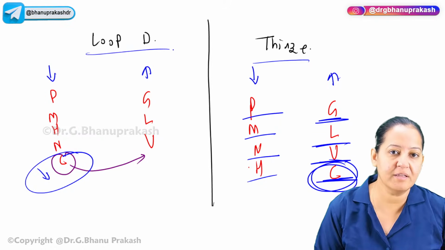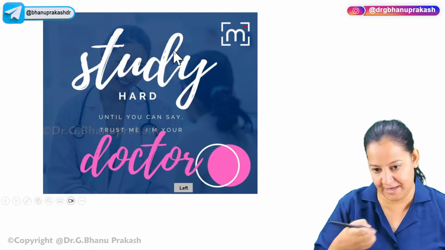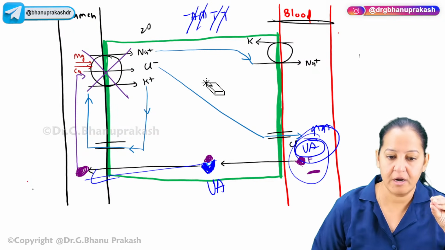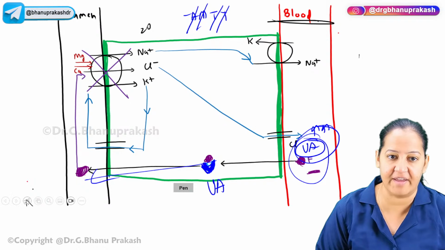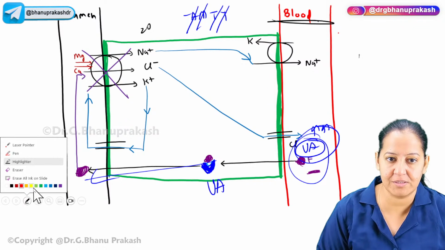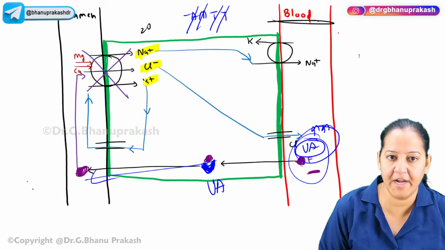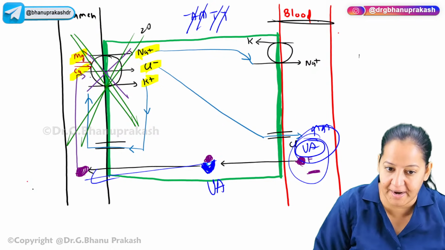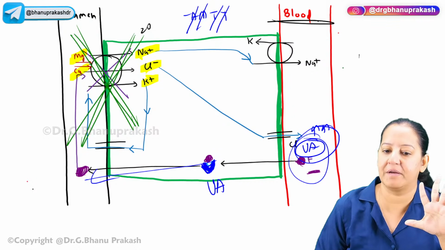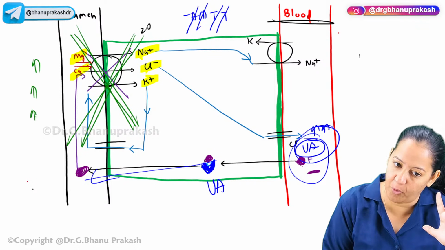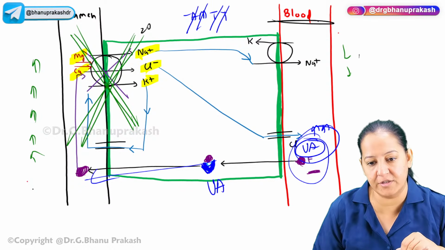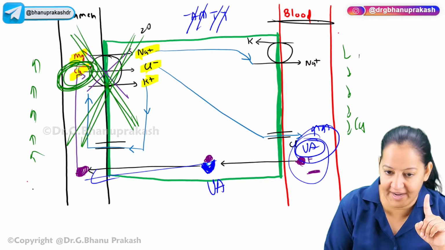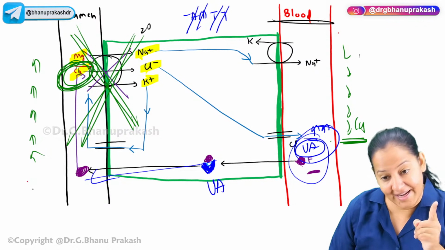You know the reason in the loop diuretics. Let me go back and show you that diagram. In this diagram, I told you this transporter transports 5 things. What are the 5 ions? The transporter is transporting sodium, chloride, potassium, calcium, magnesium. Now, since this transporter is inhibited by furosemide or loop diuretic, all 5 will remain in the urine only. They all 5 will be more in the urine, and they all 5 will fall in the blood. 1, 2, 3, 4, 5, including calcium. You can see calcium is one of them. That's the reason why calcium is less in case of loop diuretic.